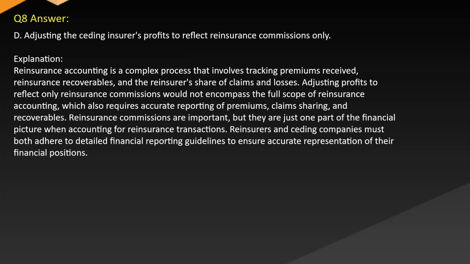Answer. D. Adjusting the ceding insurer's profits to reflect reinsurance commissions only. Explanation. Reinsurance accounting is a complex process that involves tracking premiums received, reinsurance recoverables, and the reinsurer's share of claims and losses. Adjusting profits to reflect only reinsurance commissions would not encompass the full scope of reinsurance accounting, which also requires accurate reporting of premiums, claims sharing, and recoverables.